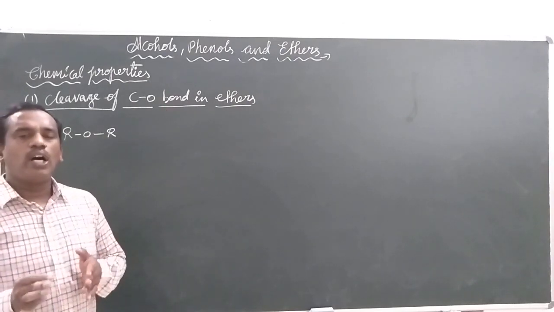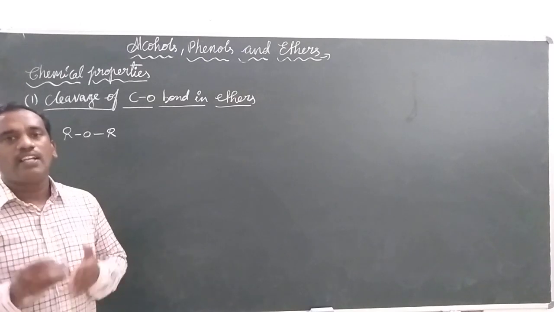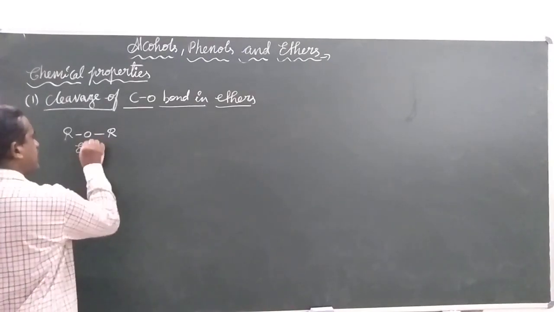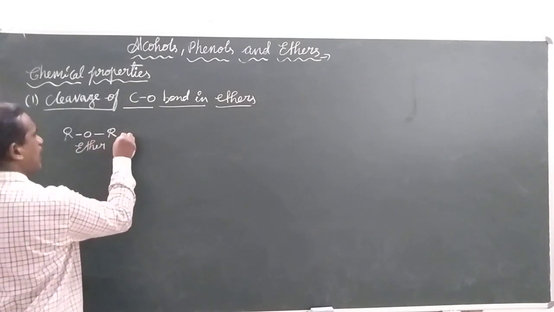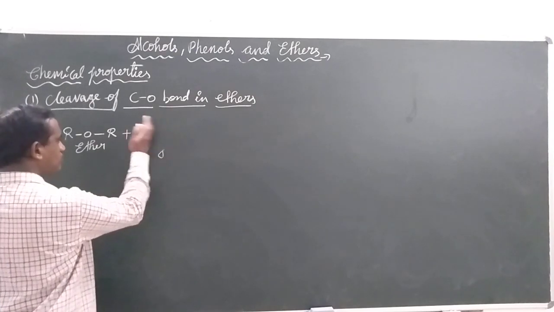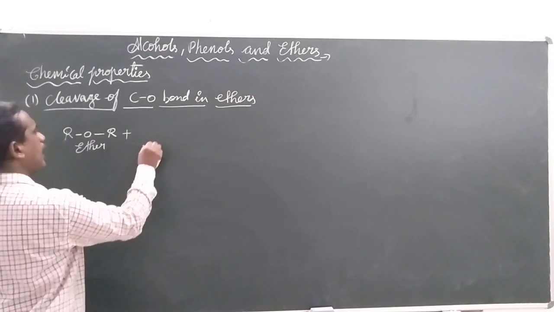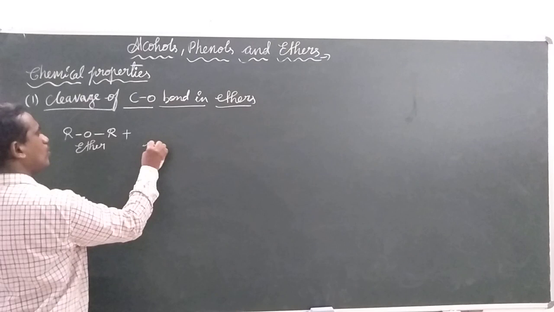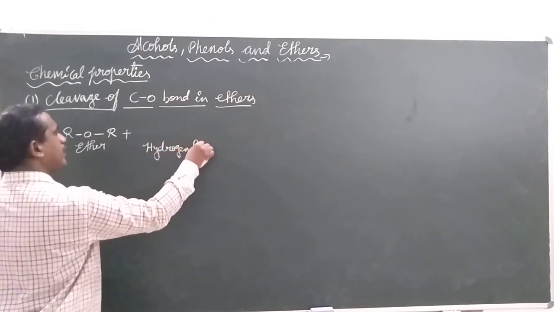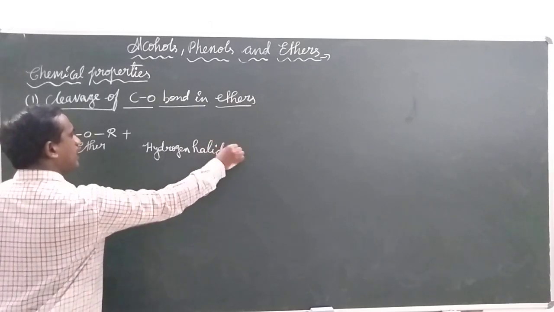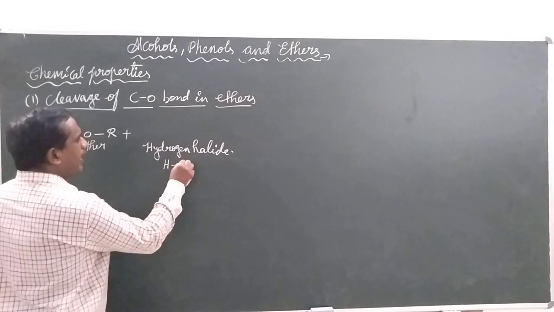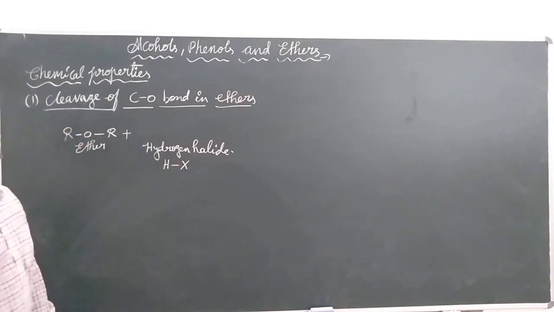When does this cleavage take place? This cleavage takes place when the ether is reacted with a hydrogen halide, HX.